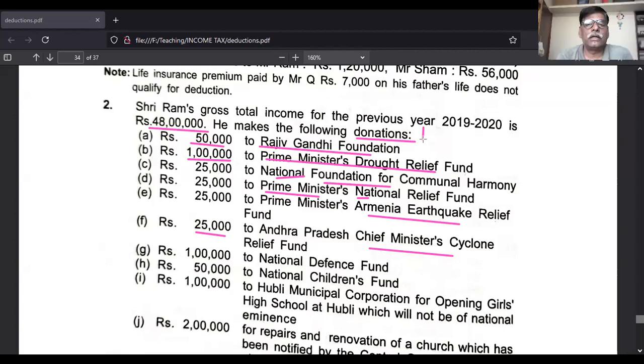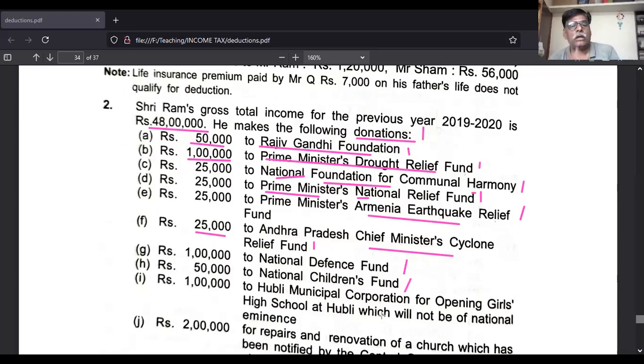This is first category. Second is also first category, third is also, fourth is first category, fifth point is also first category, sixth is also first category, and seventh is also first category. Eighth point, National Defense Fund, is also first category and goes to the outer column. National Children's Fund is also first category and goes to the outer column.